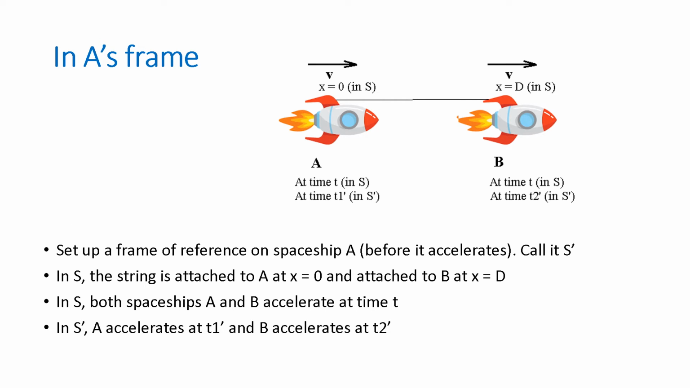Fix a frame of reference on the spaceship A before this spaceship gets accelerated. Call this frame S prime. In frame S, assume that the string is attached to A at x equals 0 and to B at x equals d. Also in frame S, both the spaceships accelerate together. Assume that they both accelerate at time t. And in frame S prime, assume that A accelerates at time t1 prime and B at time t2 prime.